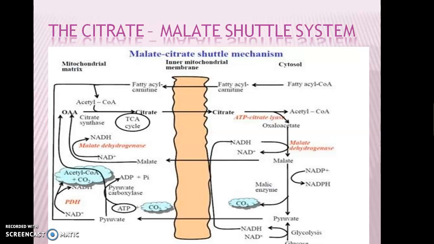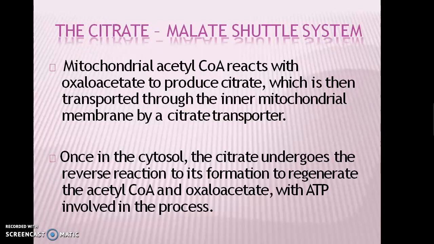The acetyl coenzyme A combines with the oxaloacetate inside the mitochondrial matrix to form citrate. Then this citrate is transported through the inner mitochondrial membrane to the cytosol, and in the cytosol, this citrate again regenerates acetyl coenzyme A and oxaloacetate.